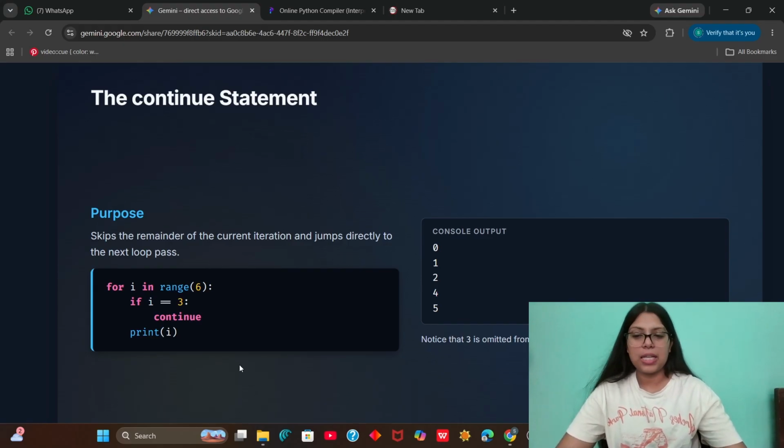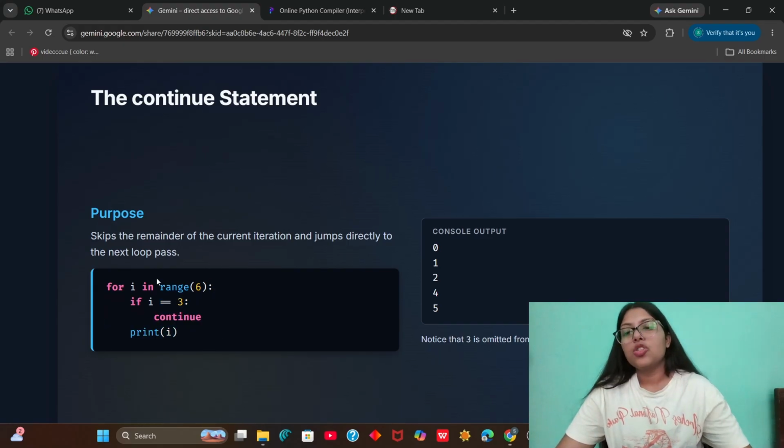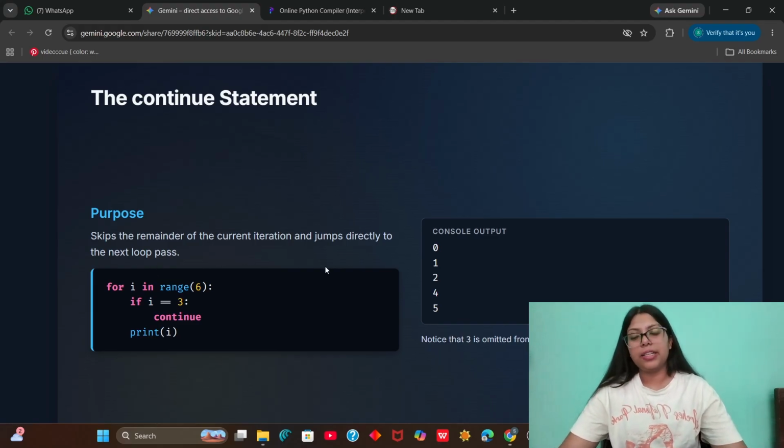Continue statement means that if you encounter this number, if you get i equal to 3, then you should do nothing. You just continue to the next loop and check the next iteration. So this iteration stops immediately, we skip the remainder of the current iteration, and we jump directly to the next loop pass.